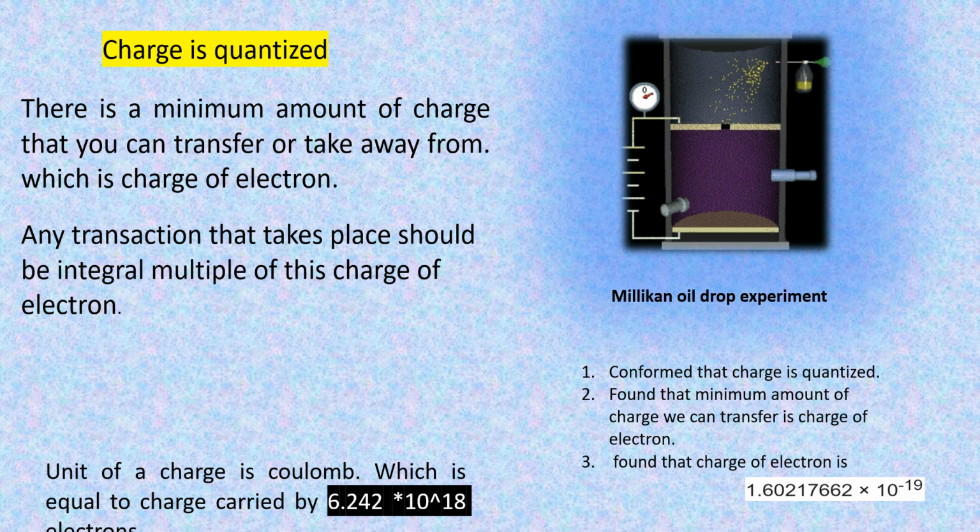10 to the power of 8. That means the coulomb is a large unit. Why we made the coulomb a large unit is because we wanted to make the ampere a smaller unit. So we were forced to make the coulomb a large unit.